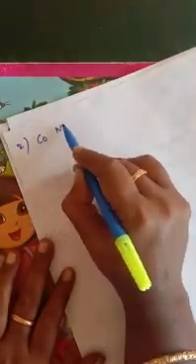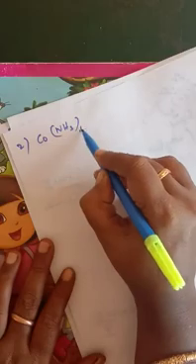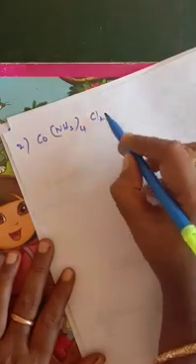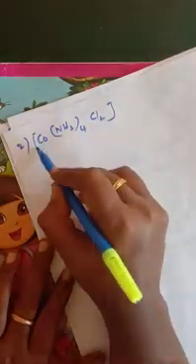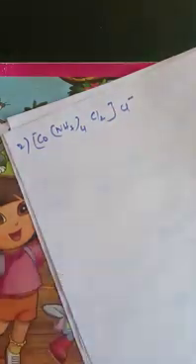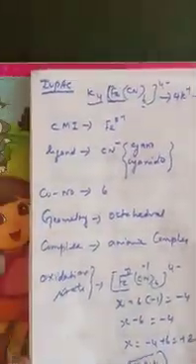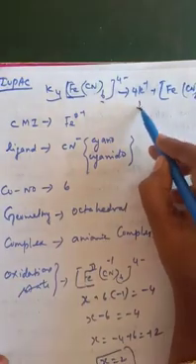How do you find the IUPAC name? We can write [Co(NH3)4Cl2] Cl. So in the first example, the complex is an anion, isn't it?